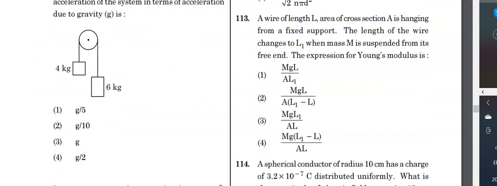Coming to the 113th question. A wire of length L and area of cross-section A is hanging from a fixed support. The length of the wire changes to L1 when the mass M is suspended from its free end. The expression for Young's modulus is. Let the initial length be L0 and the new length be L1.